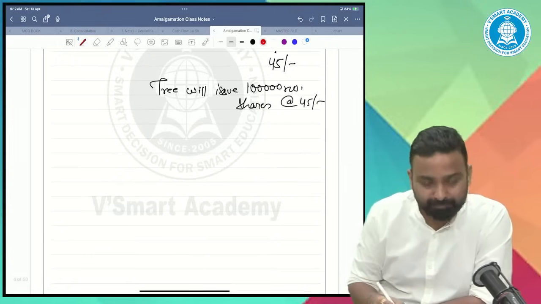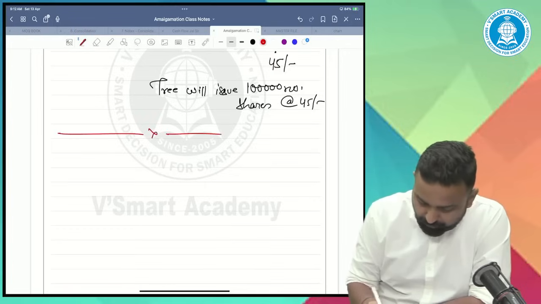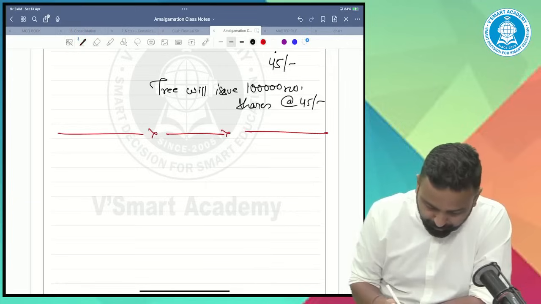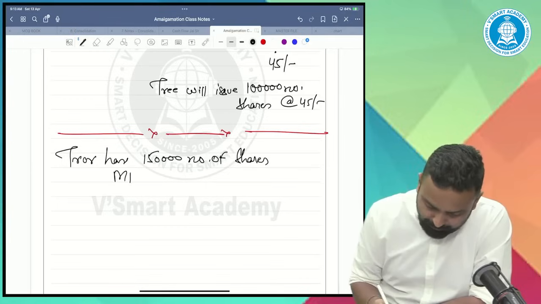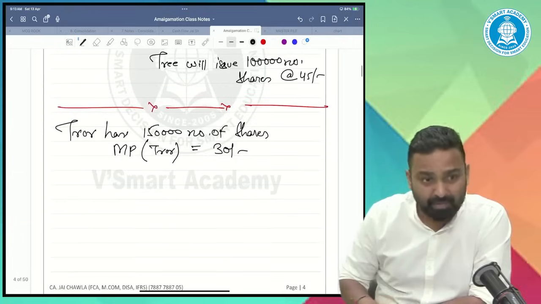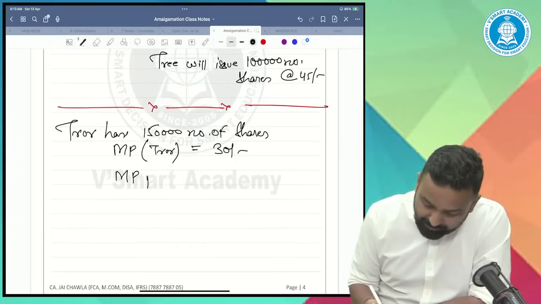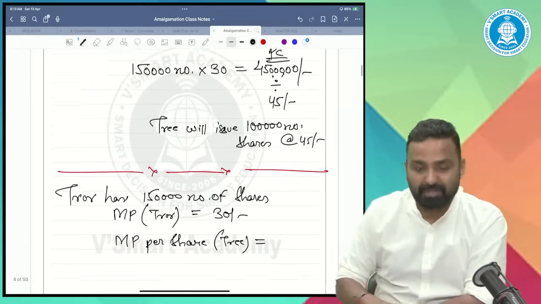Another example. Transferor has 150 number of shares. Market price of the transferor is 30 rupees, same. But now the market price per share of the transferee is not 45, as it was in the earlier case.